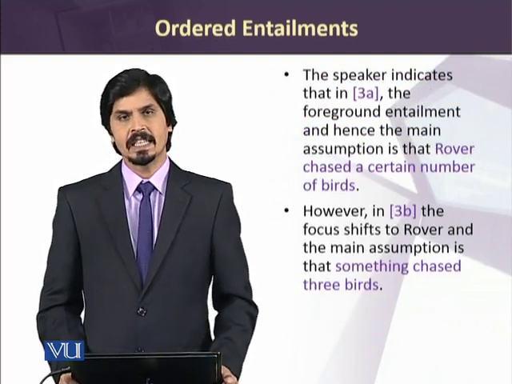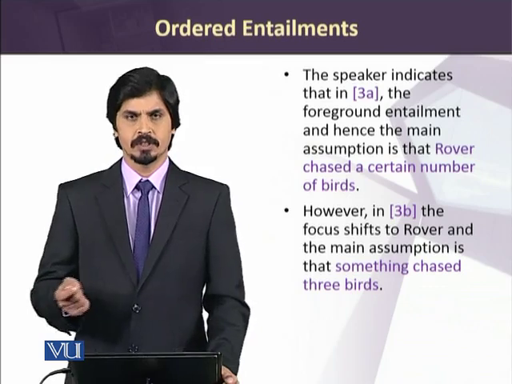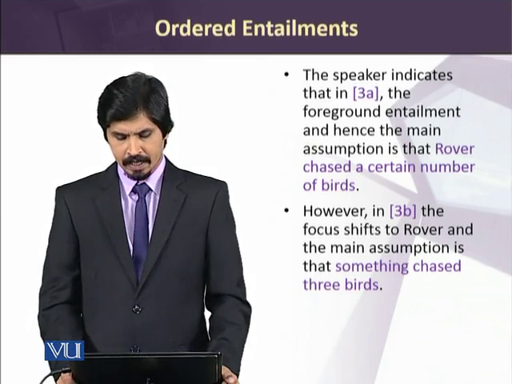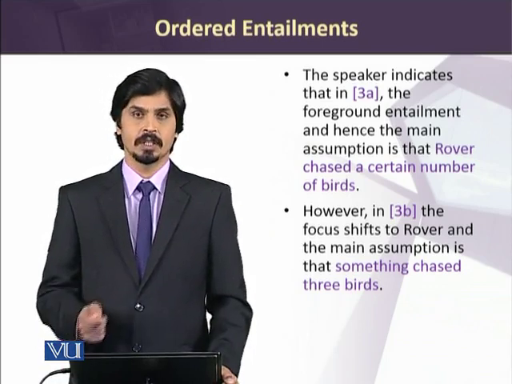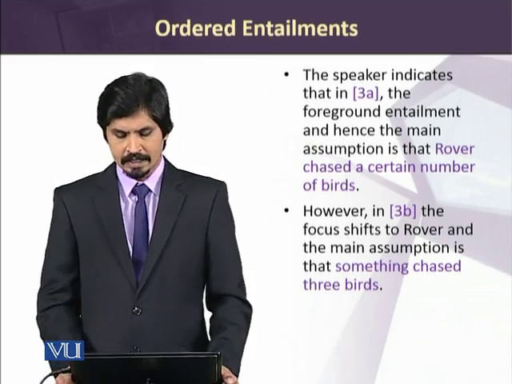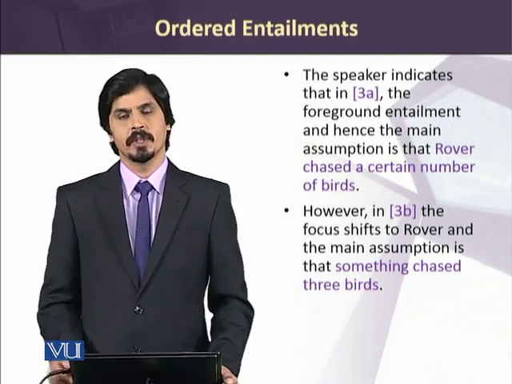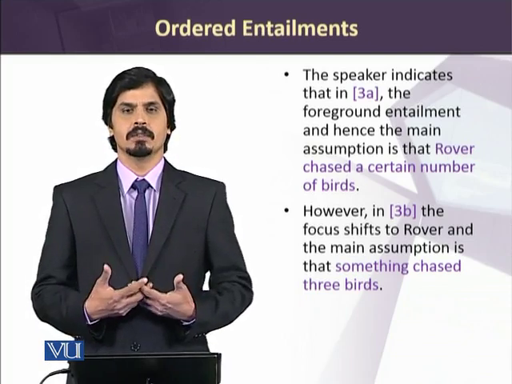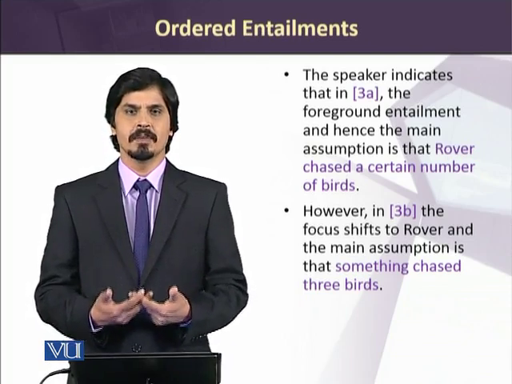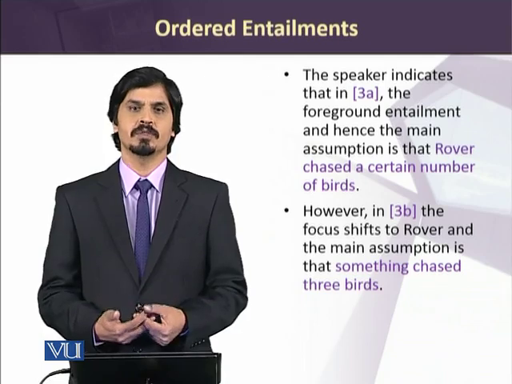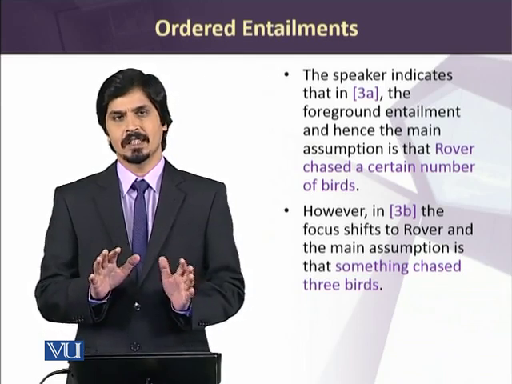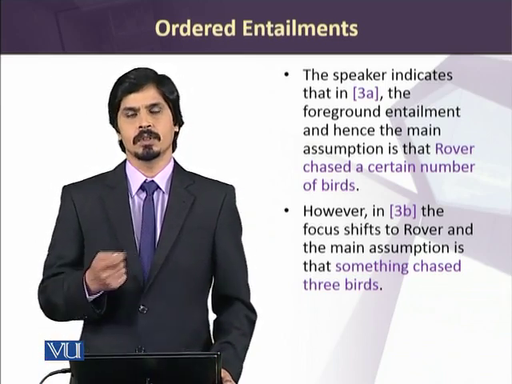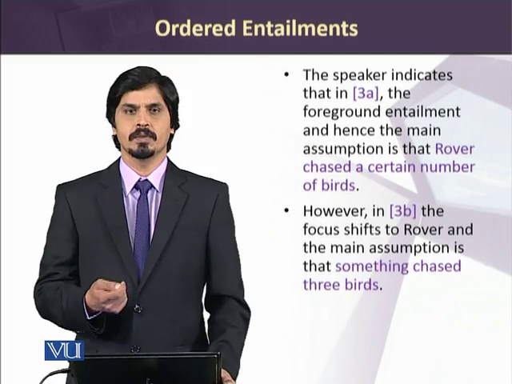The speaker indicates in the first example that the foreground entailment and the main assumption in this case is that Rover chased a certain number of birds, because the emphasis was on three. So we can see that a certain number of birds was chased. Therefore, this entailment could be brought to the front, could be foregrounded.